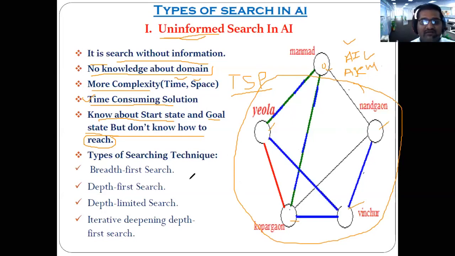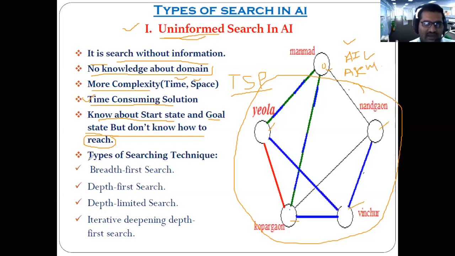Now I hope all of you got the concept of what is meant by uninformed search in artificial intelligence. There is a 100% possibility that he will reach the goal, but the time taken will definitely be huge, or it can be more. Yes or no? So this is our first categorization in the state space search technique, that is, the uninformed search.